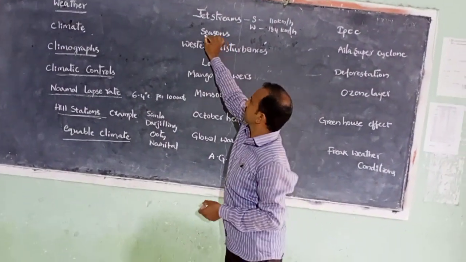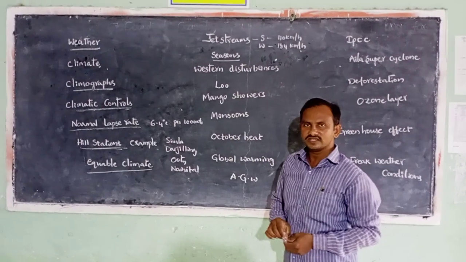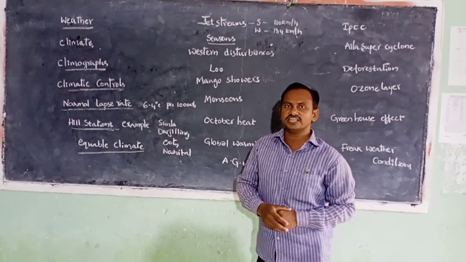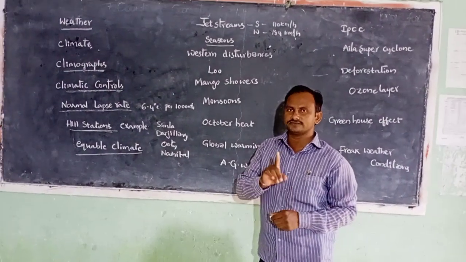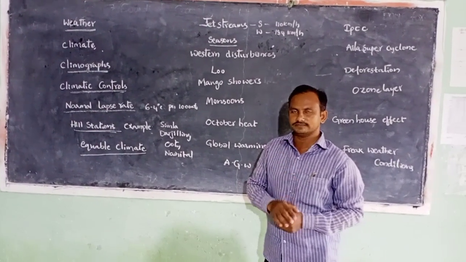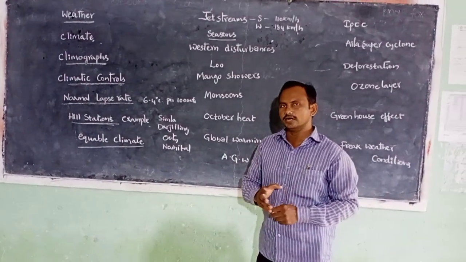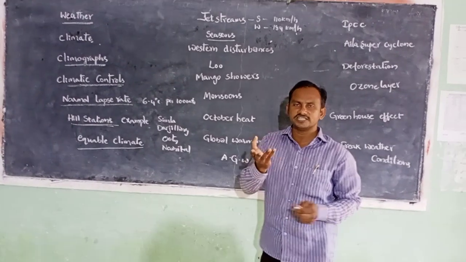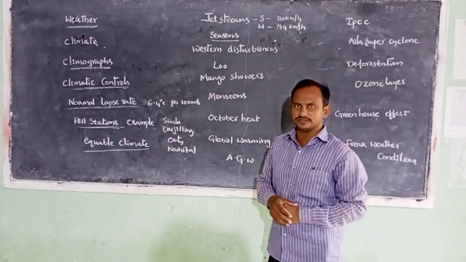Let's begin with the seasons. Already we discussed that. Generally, climatic seasons in India are of three types: winter, summer, and monsoons. Winter season, that is the cool season in our country.